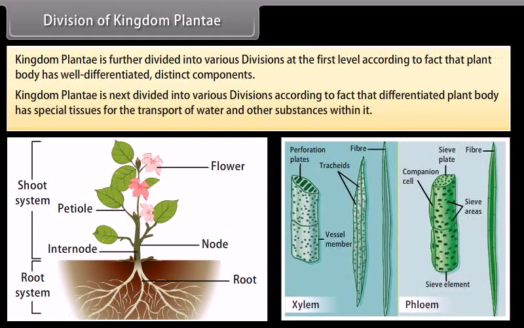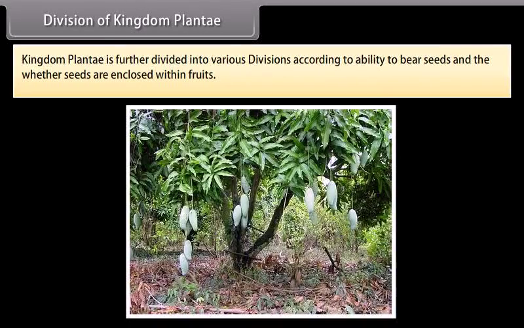Kingdom Plantae is next divided into various divisions according to the fact that the differentiated plant body has special tissues for the transport of water and other substances within it. Kingdom Plantae is further divided into various divisions according to the ability to bear seeds and whether seeds are enclosed within fruits.